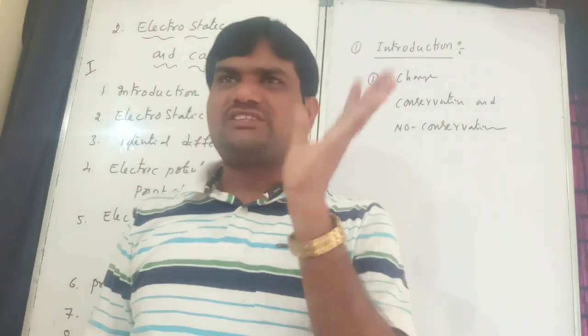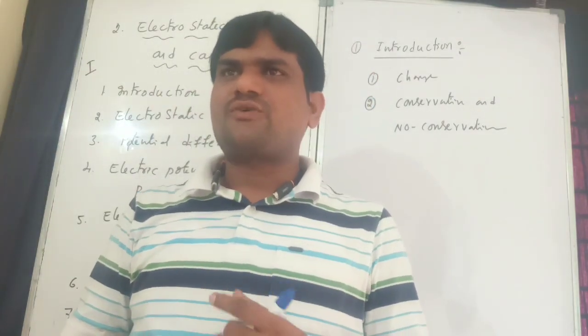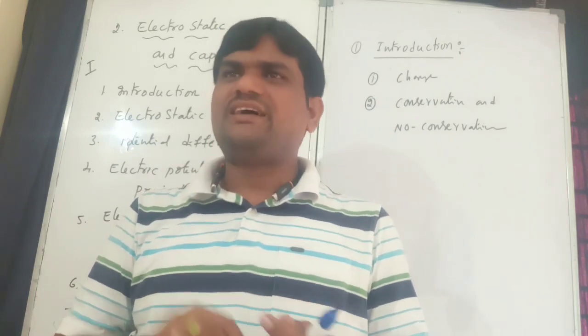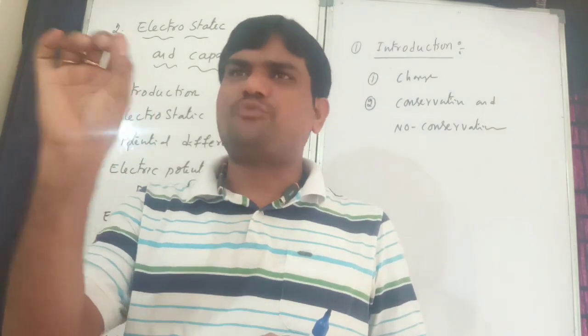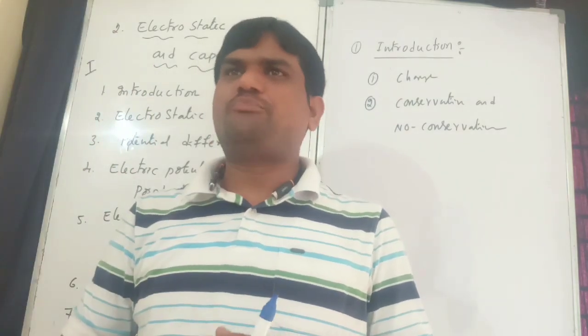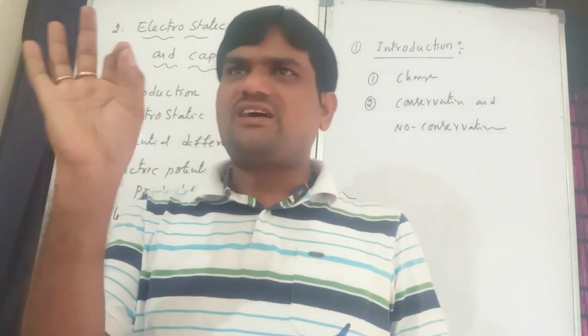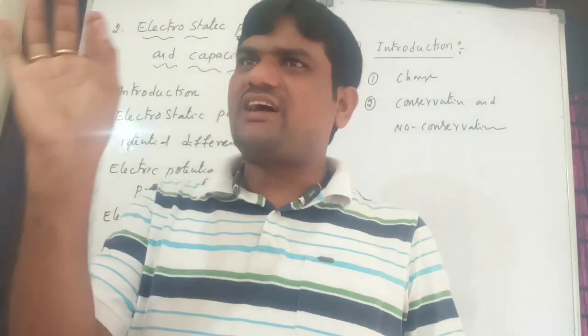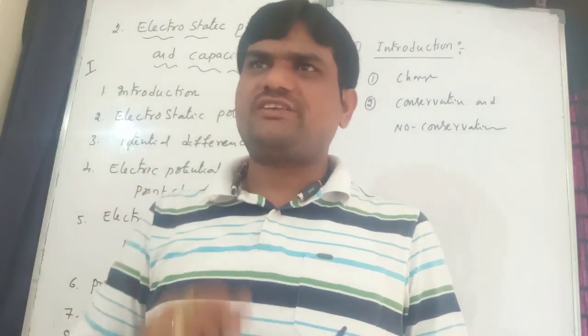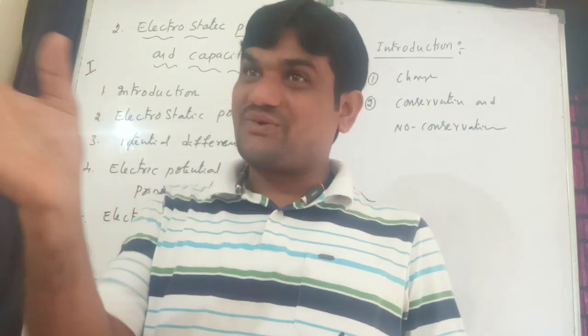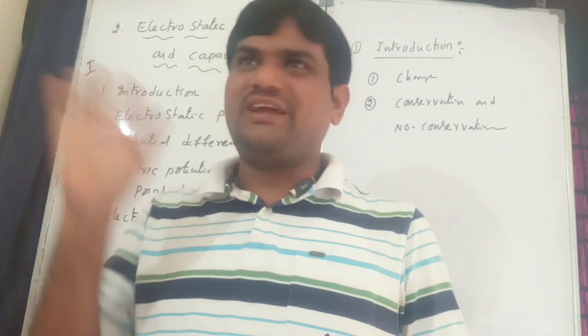What is the meaning of conservative? Conservative is nothing but independent of path. It does not depend on path. It depends only on the initial and final position. That is known as a conservative field.